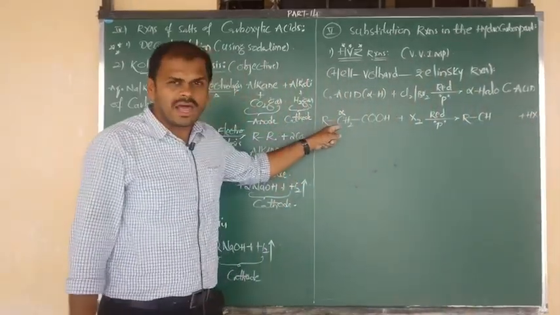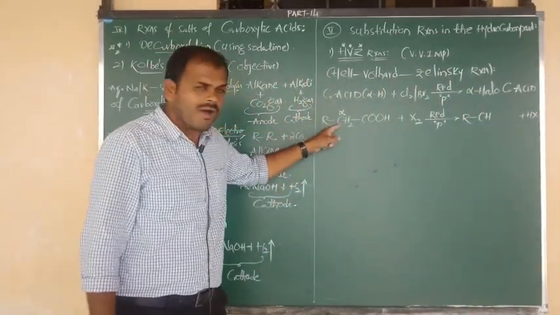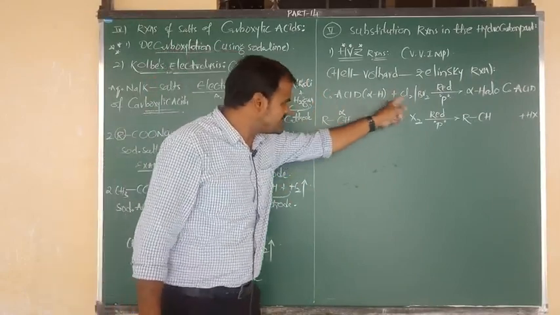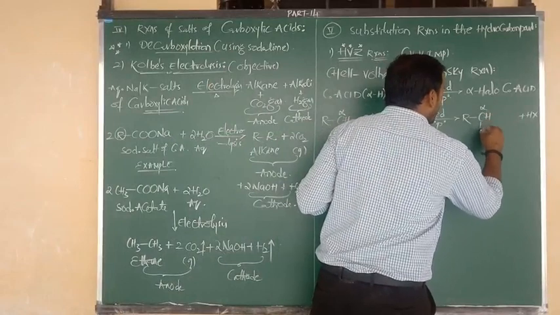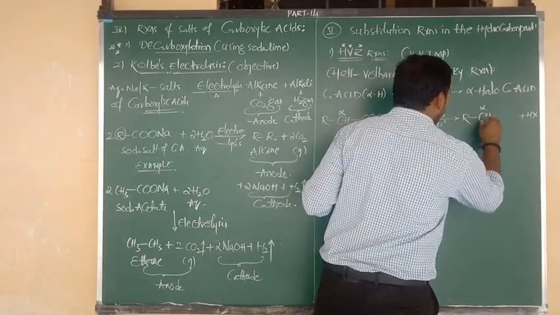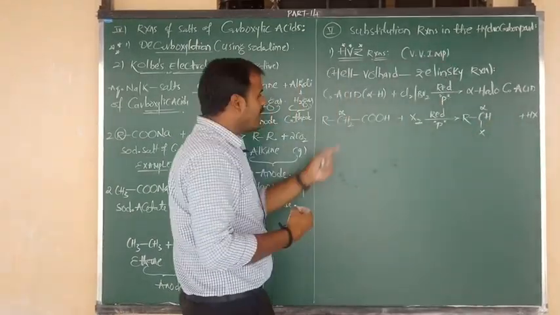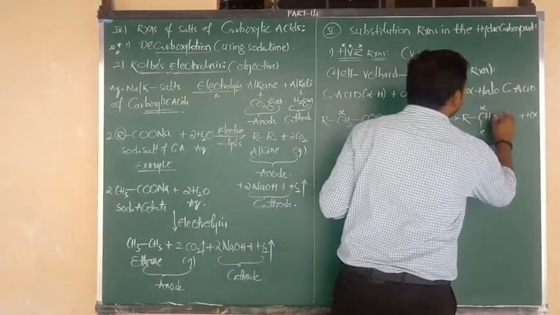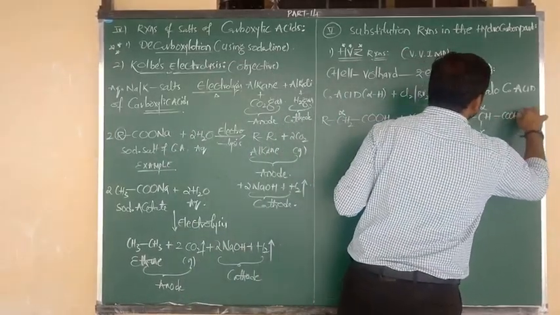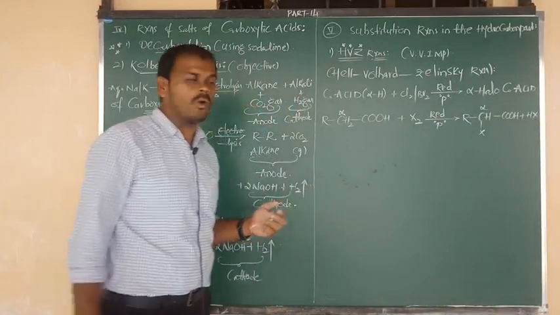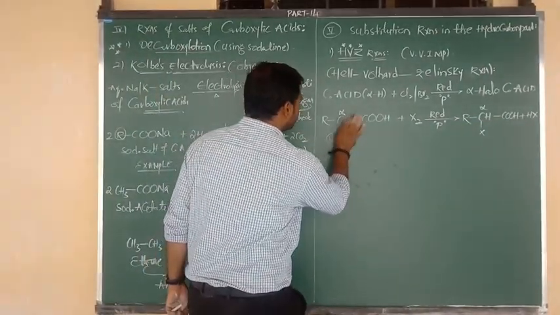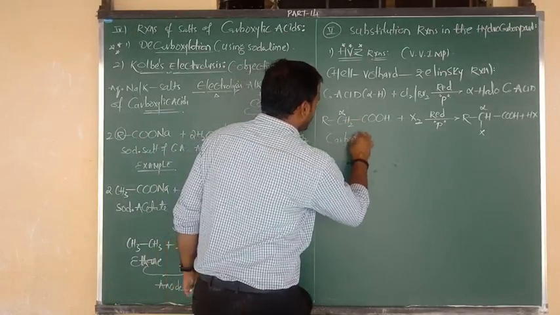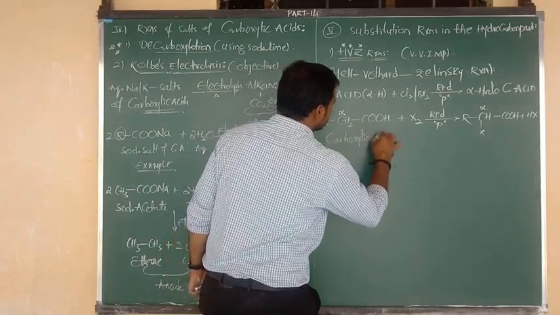So we are removing one alpha hydrogen. That one alpha hydrogen position is substituted by the halogen. Here this is the alpha carbon, where one of the alpha hydrogens is replaced by the halogen, and it is connected to the functional group, the COOH group. So what is the name of this reactant? Carboxylic acid.